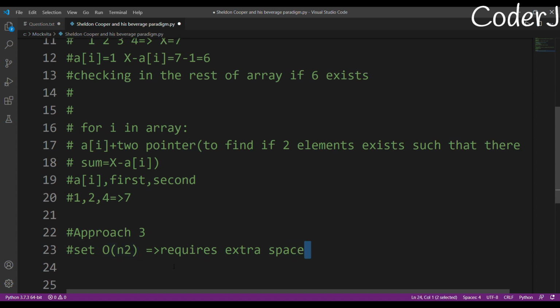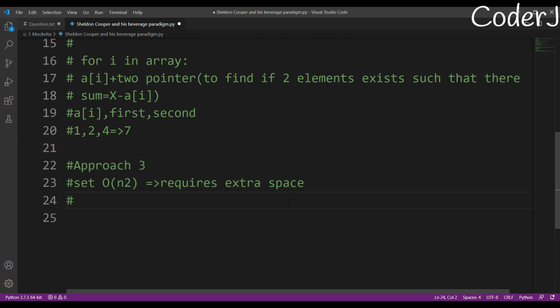And approach 3 uses extra space, so the first thing that you might be thinking is why I'm using approach 3. The reason is approach 3 is very simple. It has this feature of simplicity. That is why. Okay, my code will be shorter. So approach 3, what does approach 3 do? Back to square one.